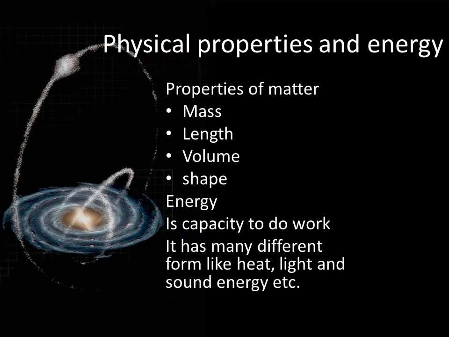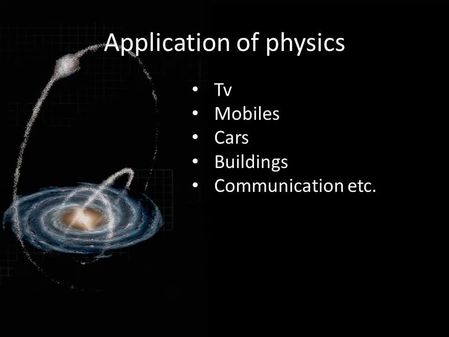So what is energy? Energy is the ability to move objects from one place to another place. That's the definition of physics. We'll discuss this in detail in chapter 4. There are different forms of energy: heat, light, sound, etc. These are all forms of energy. Now we're going to move to applications of physics. Everything we look at around us is an application of physics: TV, mobiles, cars, buildings, communication, electricity and bulbs. All these things are applications of physics.